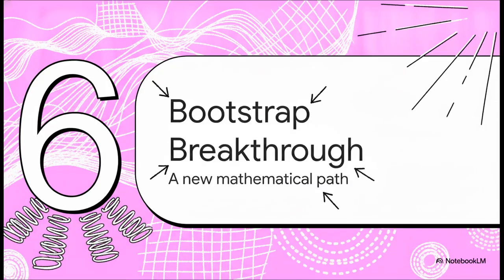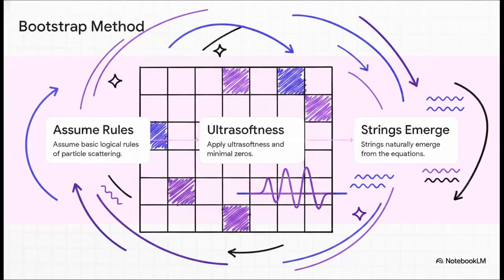But don't lose hope. Let's hit our final section, part 6, the bootstrap breakthrough, a brand new mathematical path. Okay, so since we obviously can't build a galaxy-sized collider, researchers at Caltech recently tried something totally different. They used an old concept called the bootstrap method, but updated it with modern mathematical tools. Honestly, it's kind of like solving a cosmic Sudoku puzzle.